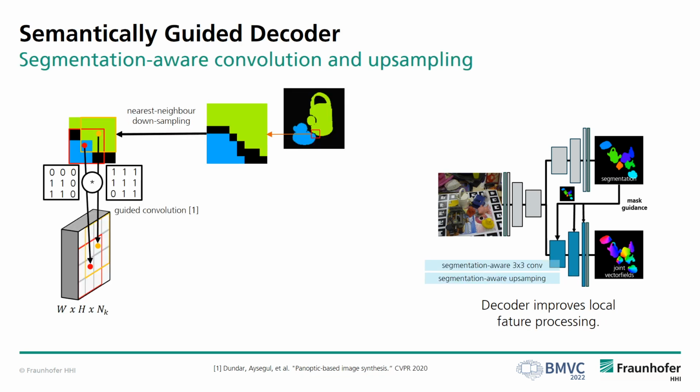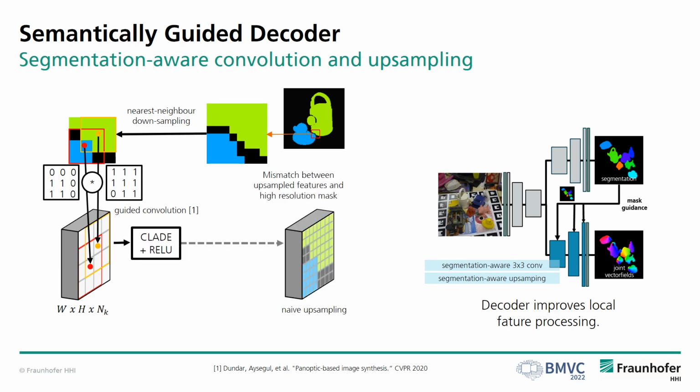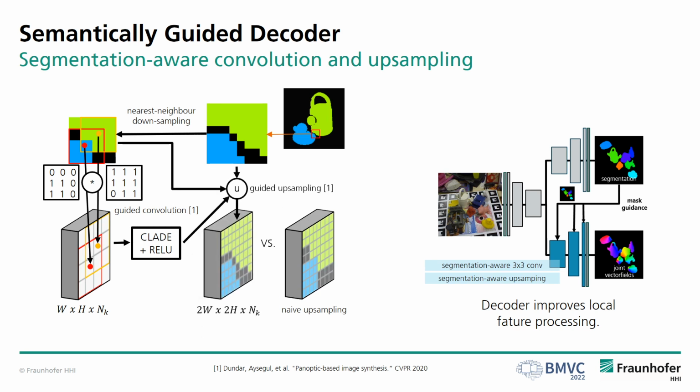Semantic guidance is further achieved through two more guided operations in the decoder. The idea is to improve the alignment between the estimated mask and the latent features. This ensures that CLADE only affects features within the mask. A guided convolution evaluates the semantic mask at the filter position and then only considers features from the same region. A naive upsampling would now lose the alignment with the next higher resolution mask again. Instead, a guided upsampling helps to upscale the features between the high and the low resolution semantic mask without losing that alignment.